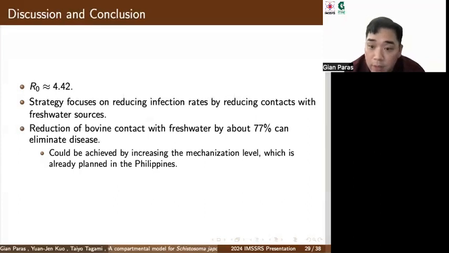We derived the formula for the basic reproduction number, and based on model calibrations, we estimated the R0 value to be approximately 4.42. Our strategy for effectively combating schistosomiasis disease transmission focuses on reducing infection rates by reducing the contacts with freshwater sources. We have shown that the reduction of bovine contact with water by about 77% can eliminate schistosomiasis, and we argue that it could be achieved by increasing the mechanization level, which is already planned in the Philippines.